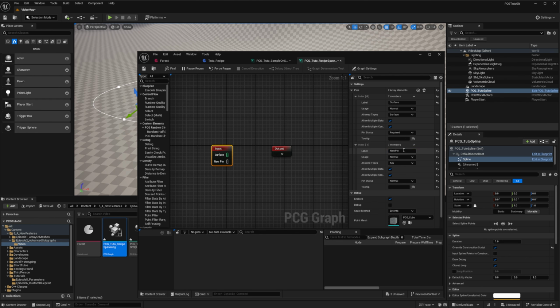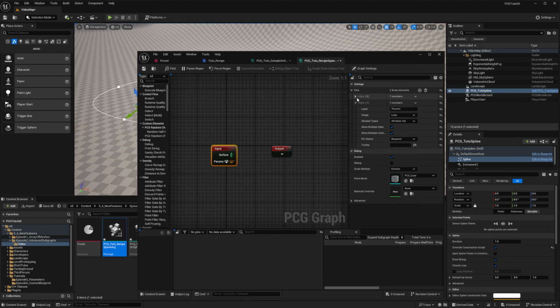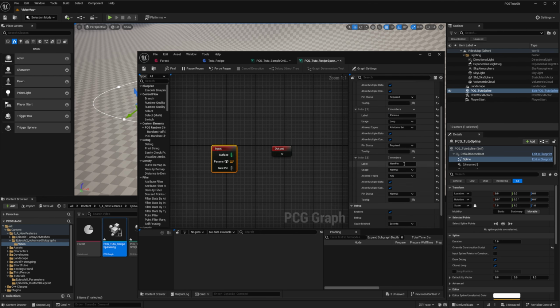The next one will be our parameters, so we'll name it params. It will be of type attribute set, and this one is a loop. We want to loop on all our params. We also want it to be required because it doesn't make sense to not provide it. Then I'll add a third one that will be our meshes. In this case, it's just a normal pin of type attribute set, and we also put it required.